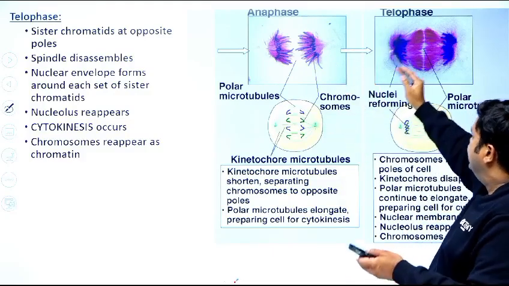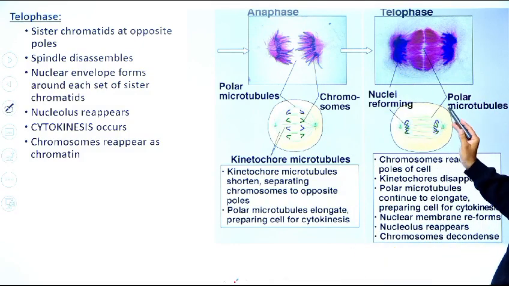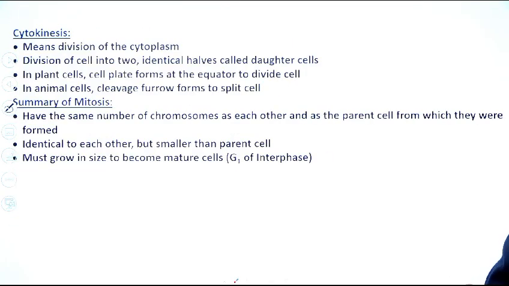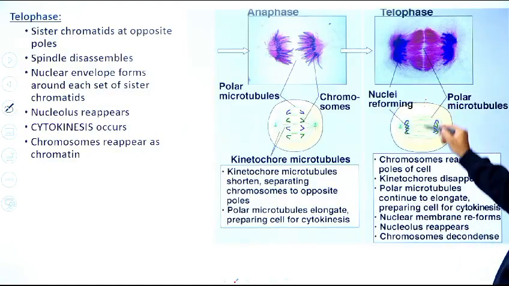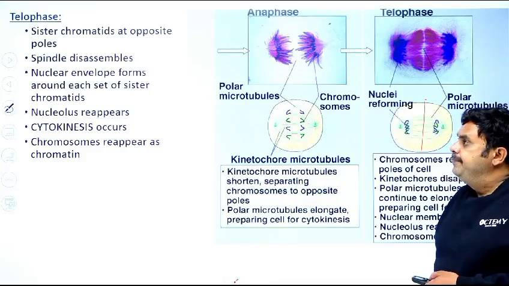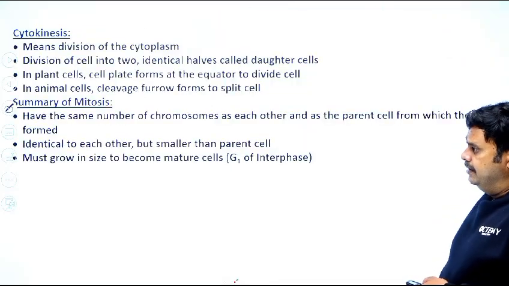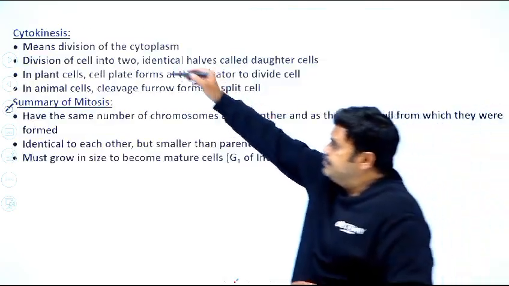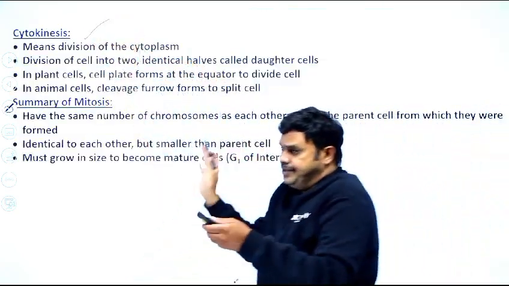The chromosomes are clearly separated and division of the cytoplasm, cytokinesis, will take place. Then two cells will be formed. Two cells are completely formed. Before the formation of the new cells, cytokinesis also takes place, the separation of the cytoplasm.